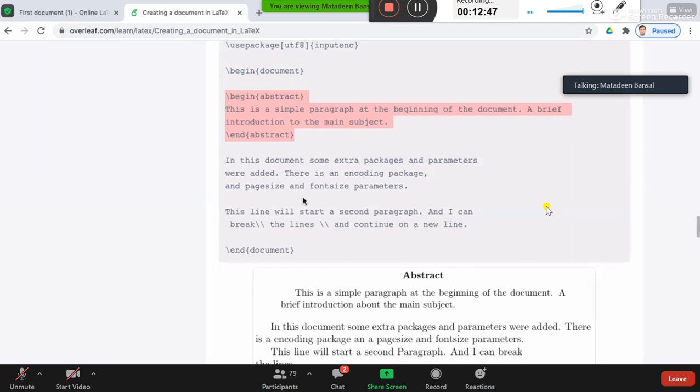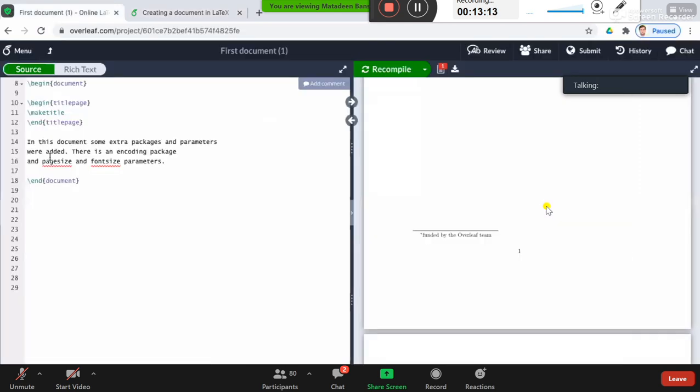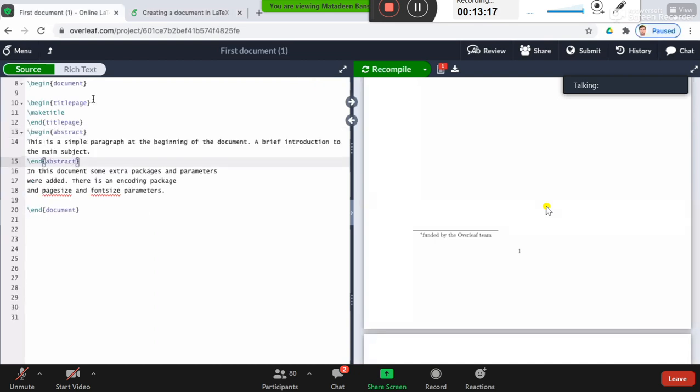All right, then the second is, suppose you want to break the line, and put something in the next line. For that there is a character, this double backslash, which will start the statement with a new line. Let's see. Let's put this abstract over here and run it.